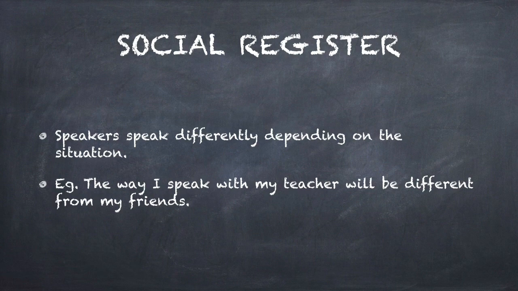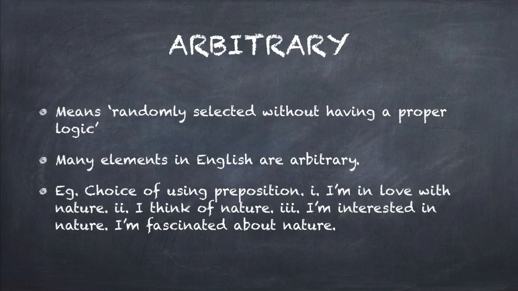Similarly, with your cousins, you will be speaking in a different tone, in a different way, whereas with a higher authority or with anybody else who has formal relations, you will speak in a different way. That forms the social register.